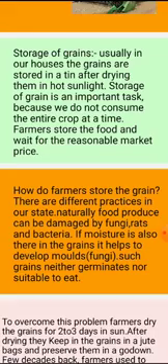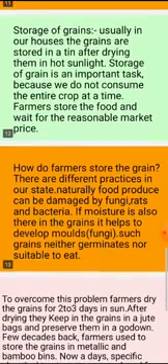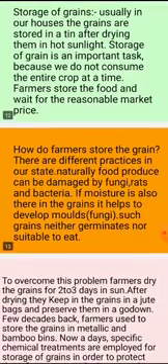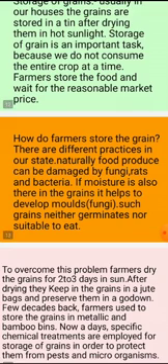Usually in our homes, the grains are stored in a tin or dried in hot sunlight. The storage of grain is an important task because we do not consume the entire crop at a time. The farmers store the food and wait for a reasonable market price.